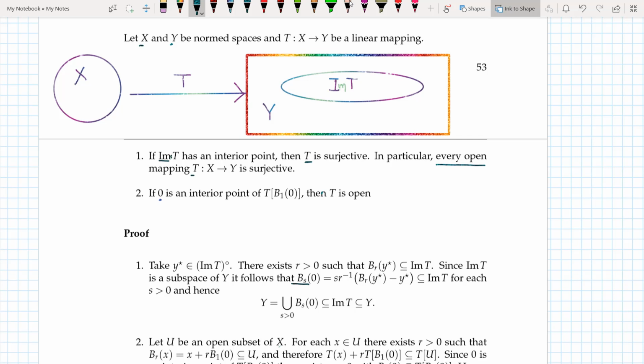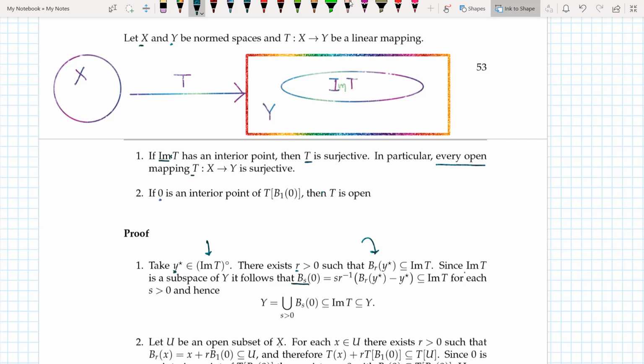If M(T) has an interior point, let me take y star, which is an interior point. So if y star is an interior point of M(T), then there exists an r greater than 0 such that I can draw a ball of radius r around y star, and that ball is a subset of M(T), because this is what I mean when I say that M(T) has an interior point y star.